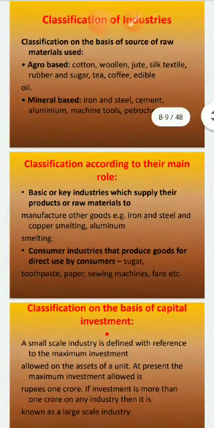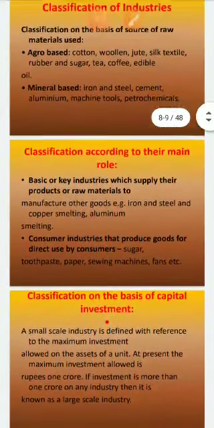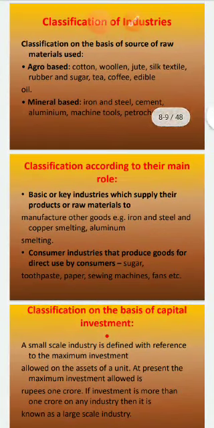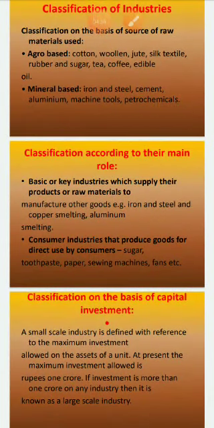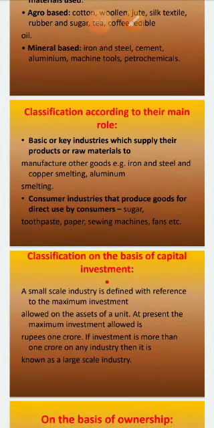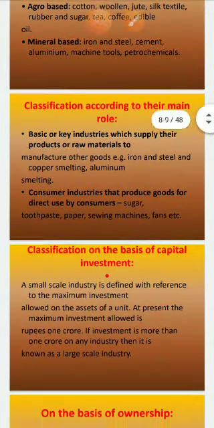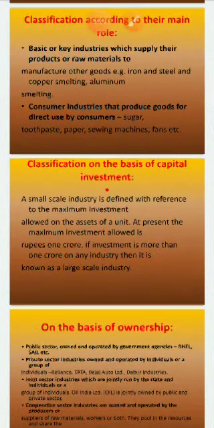Then classification according to their main role. According to what role they are playing, there are 2 types. Basic or key industries supply their products or raw materials to manufacture other goods, like iron and steel, copper smelting and aluminium. The second one, consumer industries, produce goods for direct use of consumers, for example sugar, toothpaste, paper, things like that. Then classification on the basis of capital investment.